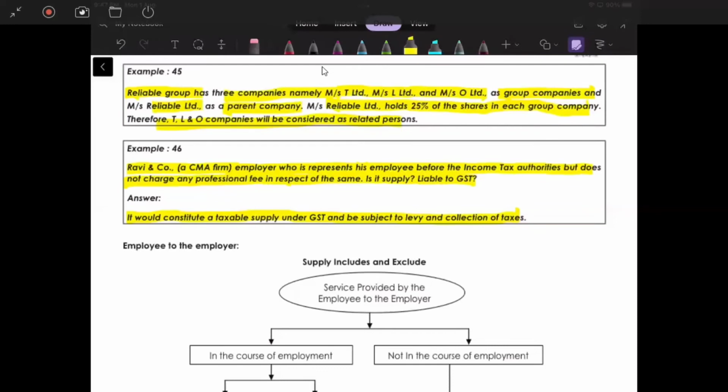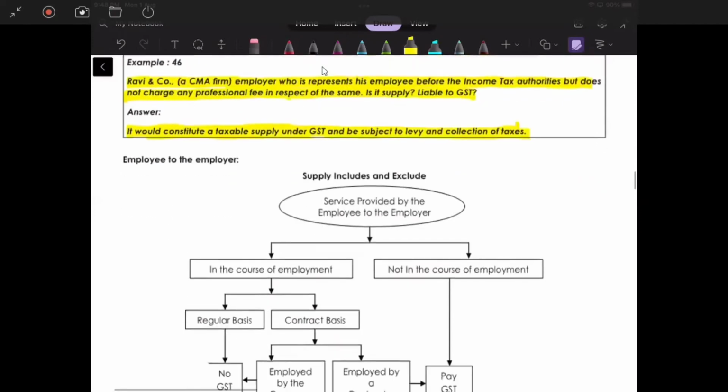Quite a debatable topic, na? Because a gift is not something which can be gifted like this. One can say, is it a kind of gift? Okay, so let's go on to the book only. But I can say not taxable also with my proper reasons. So it would constitute a taxable supply under GST and be subject to levy and collection of tax.